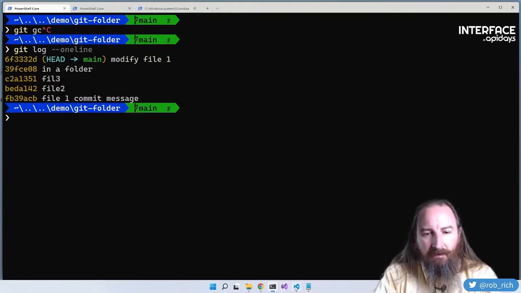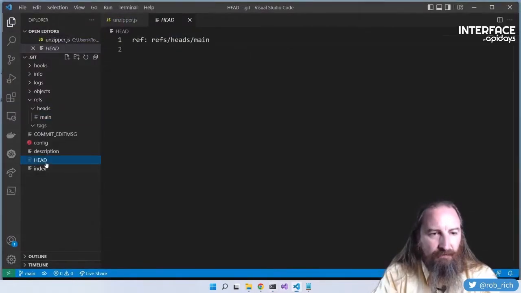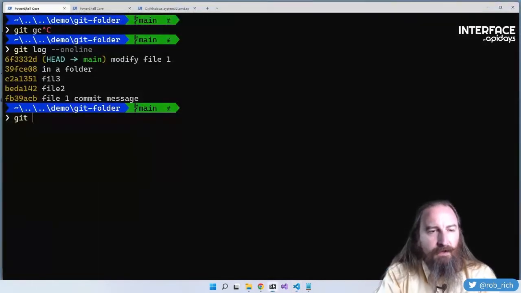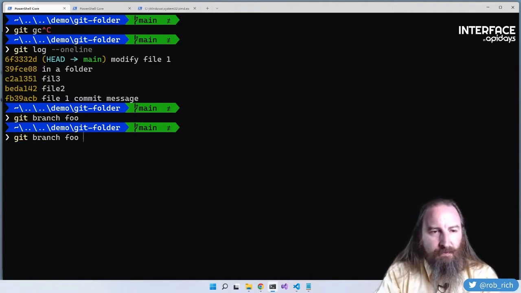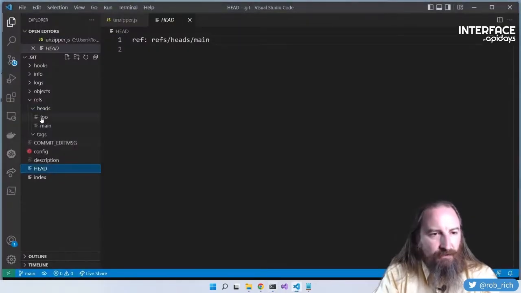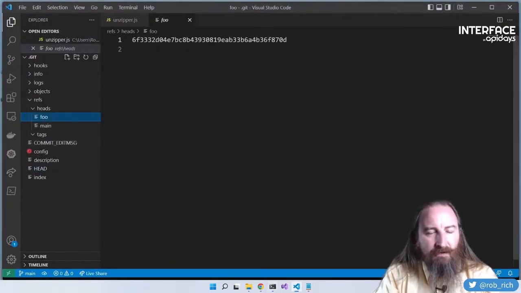And HEAD is right here. It's the only ref not inside the refs folder. It points at refs/heads/main. Well, what if we create a branch? Git branch foo, and we'll create this branch on this commit right here. Oh, we created it on our main branch. That's fine. This foo branch just points at that particular commit.